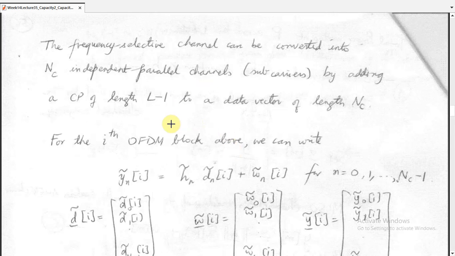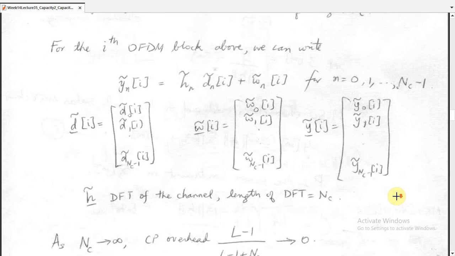So we have a DFT of the system. For the OFDM block diagram above, we can write Y_n = H_n D_n + W_n for n = 0 to Nc minus 1, the number of carriers. Here D is the data vector, W is the noise vector, and Y is the received signal vector.